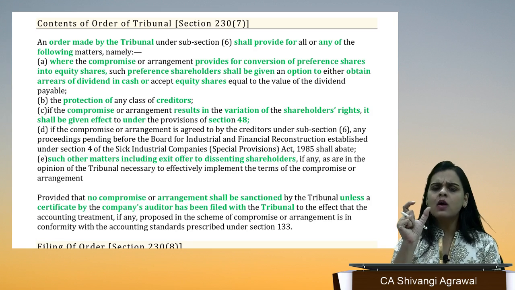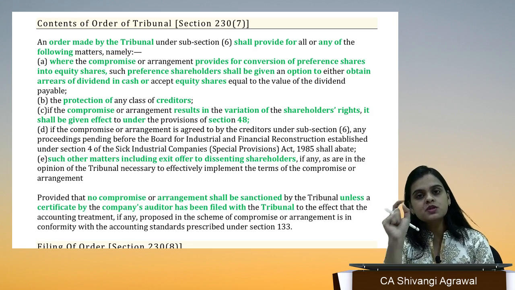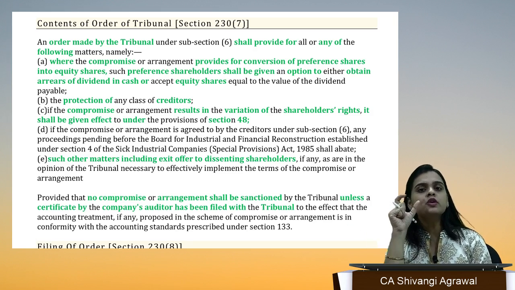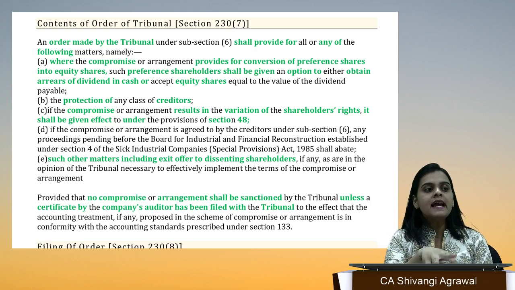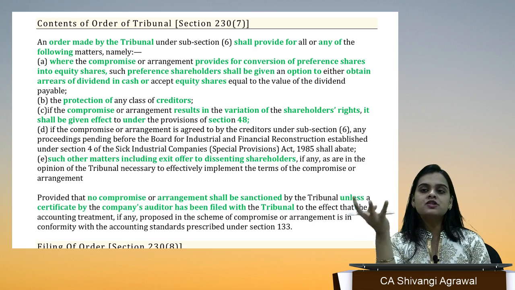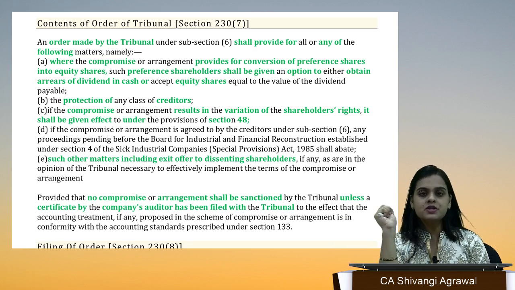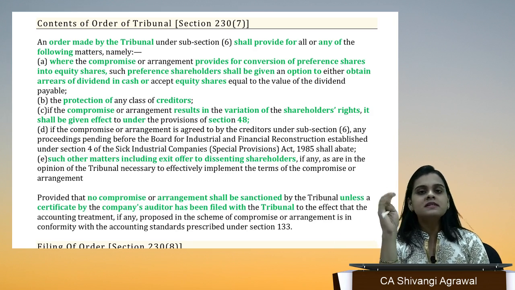Whichever condition you have sanctioned the scheme on, you are going to mention it. That we had the scheme of compromise of converting the preference shares into equity shares, and this has been sanctioned.